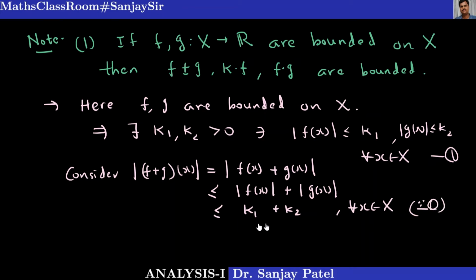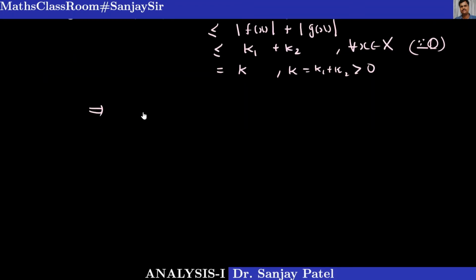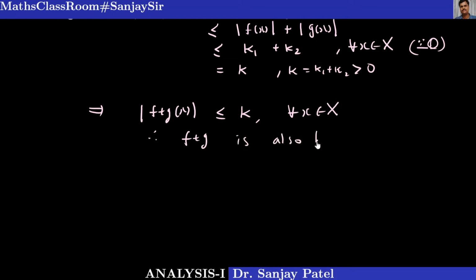K1 and K2 are both positive real numbers, so I can put this equal to k, where k is equal to k1 plus k2, and that is positive. So what I have proved is there exists some k greater than 0 such that mod of (f plus g)(x) is less than or equal to k for every x belongs to X. So f plus g is also a bounded function. Likewise, you can prove f into g, f minus g, k into f are bounded.